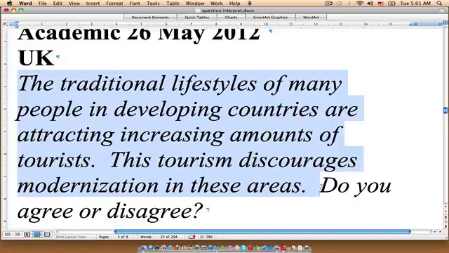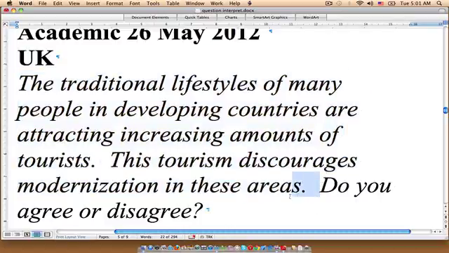Now, the instruction words say, do you agree or disagree? Which is very straightforward. Personally, I find these sorts of essays the easiest to write because right away we know exactly what the essay is going to look like. It's going to be a very straightforward argument essay. We're going to choose a side, whether we agree that tourism is discouraging modernization, or whether we disagree.